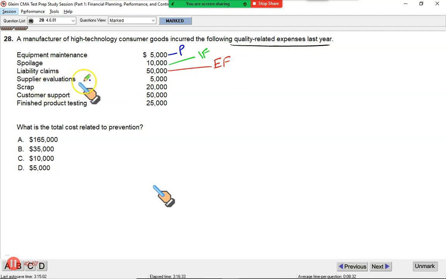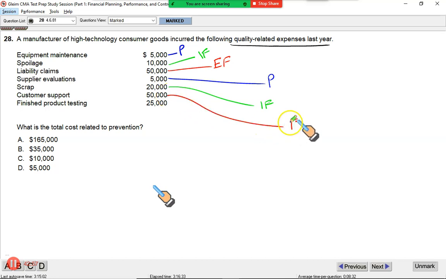Then supplier evaluations, your suppliers must be good people, dependable, reliable. This is prevention. Scrap, the material wasted, it's internal failure. Customer support, to keep them happy despite giving them bad things, is an external failure cost. And then finally, the finished product testing, whether it is up to the specification.